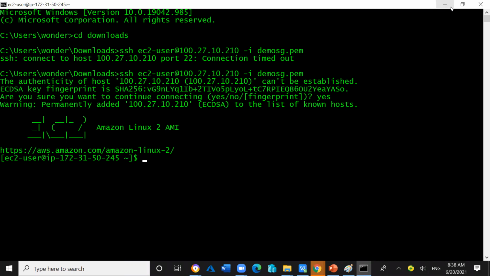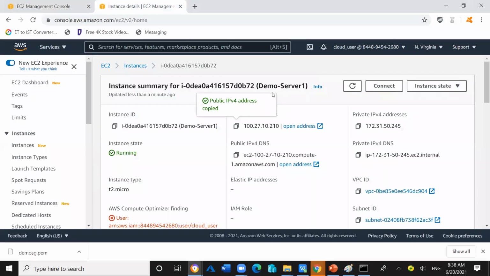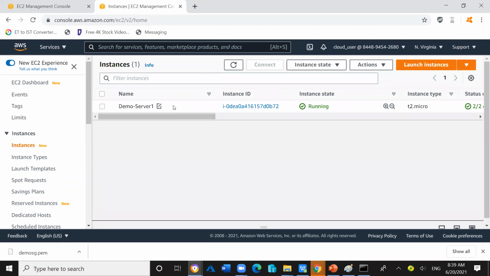Now the same security group I can use for multiple EC2 instances, right? It is not like that if I create 2 EC2 instances, 3 EC2 instances, 4 EC2 instances, every time I have to create a separate security group. The same security group I can connect with multiple EC2 instances. So I will create one more EC2 instance with the name demo server 2, and I will use the same security group with the demo server 2 EC2 instance also.